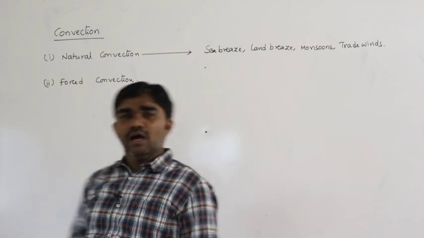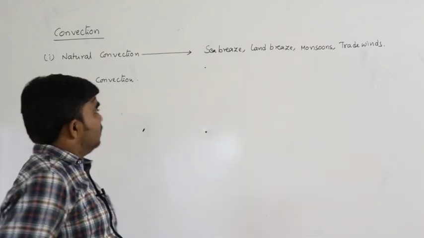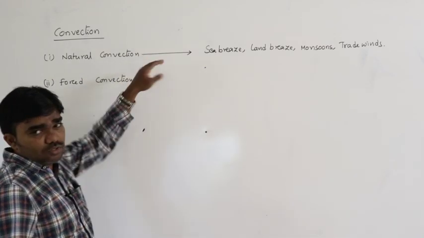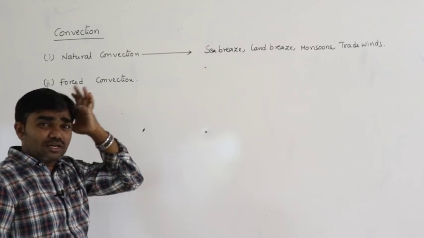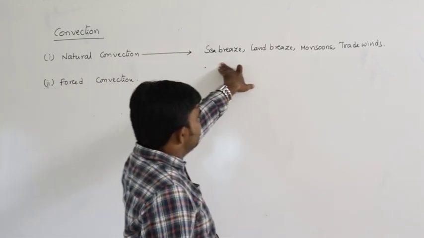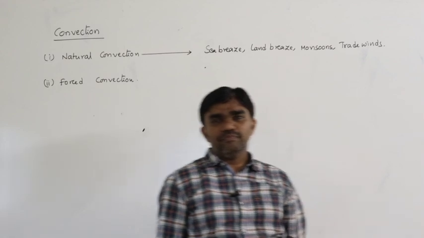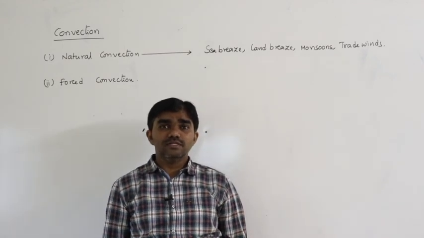All these are natural processes occurring due to natural convection. What is meant by sea breeze and land breeze?